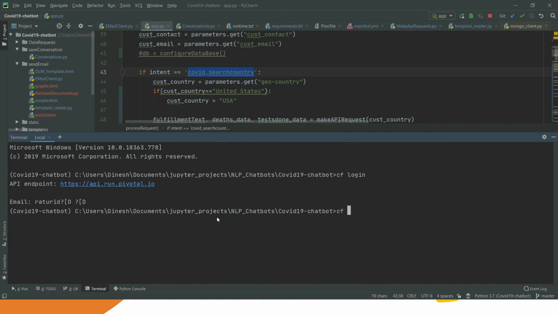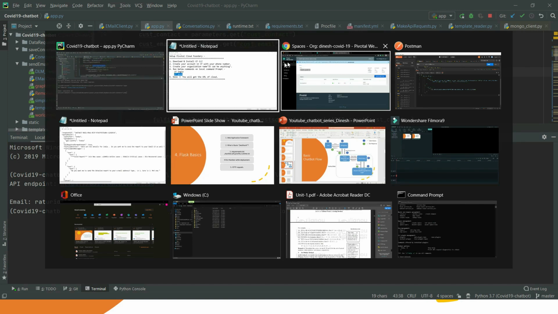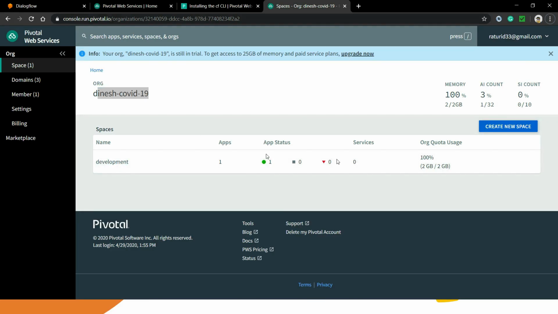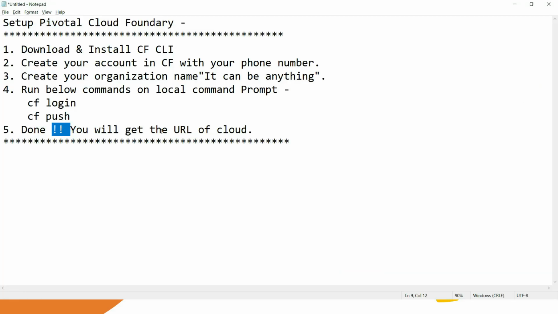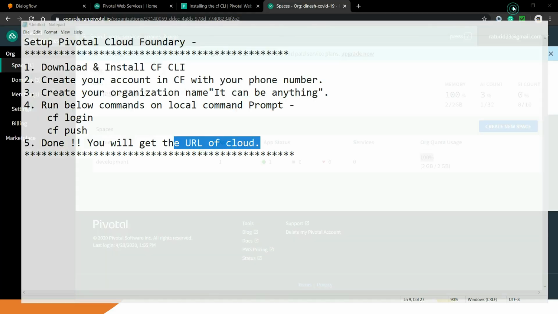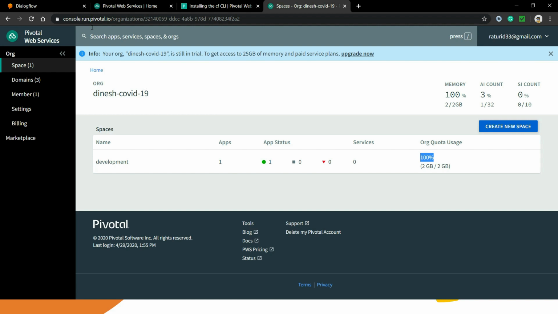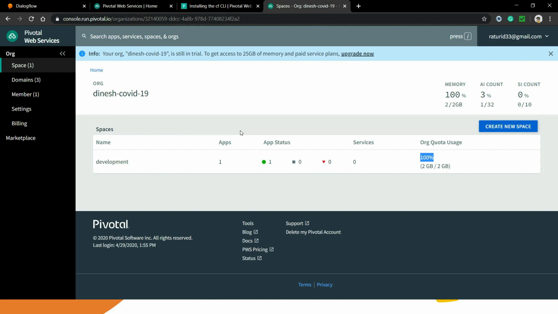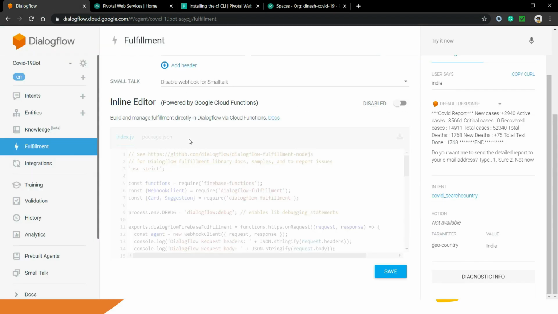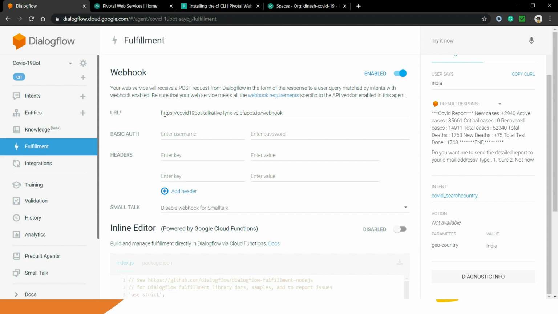As soon as you enter cf push, it will do some processing and deploy your code to Pivotal Cloud Foundry, and you will be able to see your code over here like mine. Then, done, you will get the URL of the cloud where your code is pushed. Pivotal Cloud will generate a URL for you, and it means that your Flask application is up and running in Pivotal Cloud Foundry. It will give you one URL, which you have to use inside fulfillment.